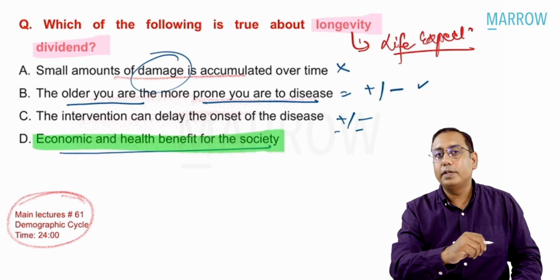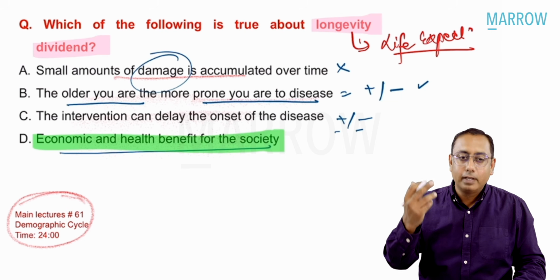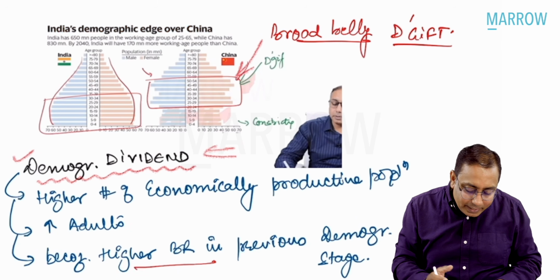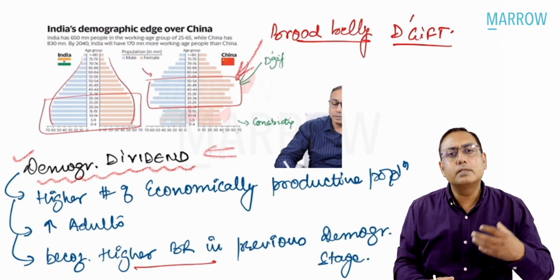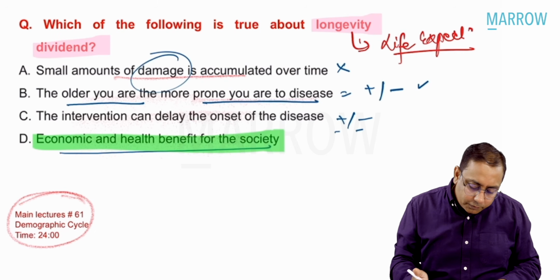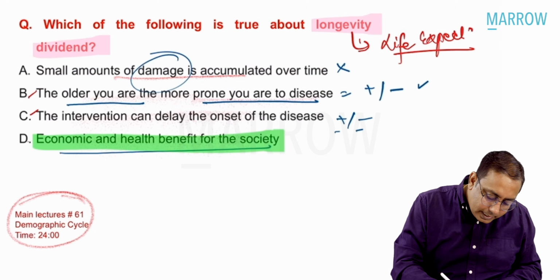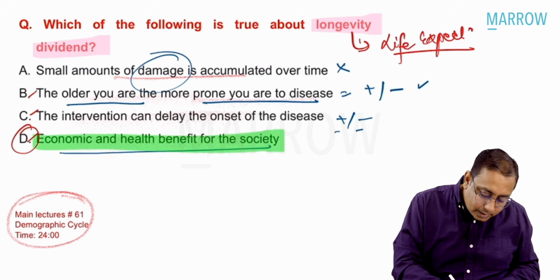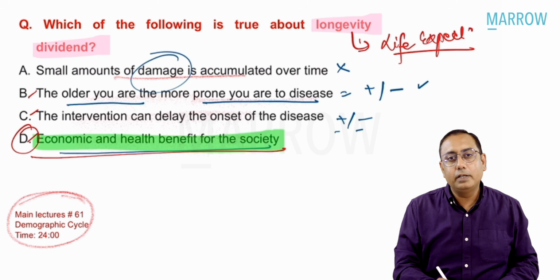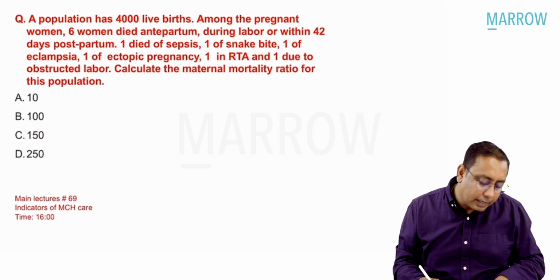Why do people get longevity dividend? Because they got the demographic dividend. So they both almost mean the same. Longevity dividend means more lifespan. So what is the advantage? Of course, options B, C, and D all are correct, but D is the correct definition of longevity dividend or the demographic dividend.